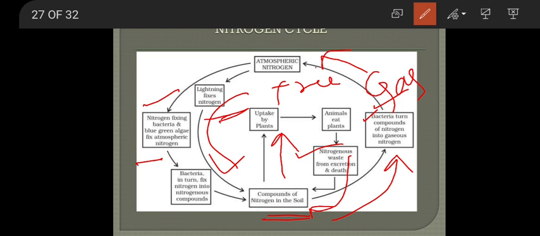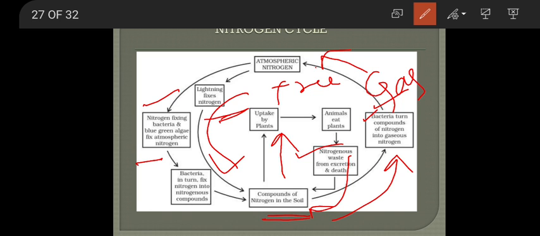So you can see the microorganisms are playing a major role in the nitrogen cycle. How the nitrogen present in the atmosphere gets converted into solid form, reaches the soil, is utilized by plants, and taken by animals. Animals give back the nitrogen waste to the soil.